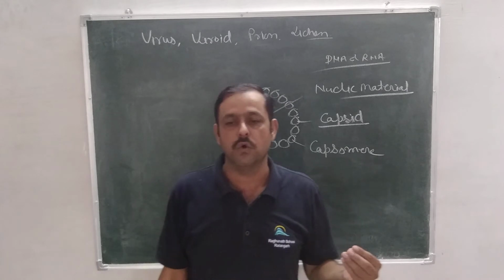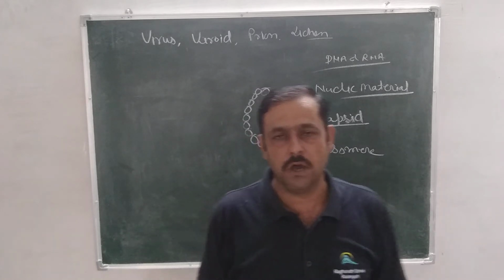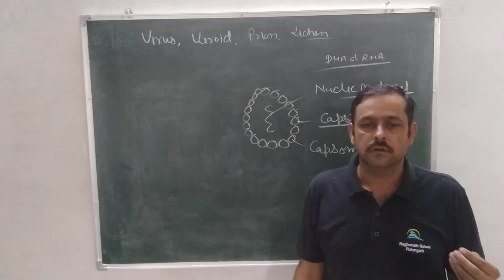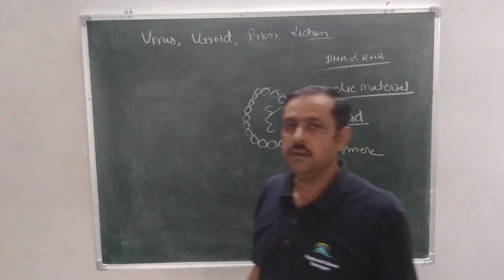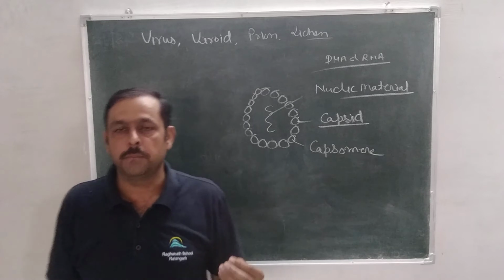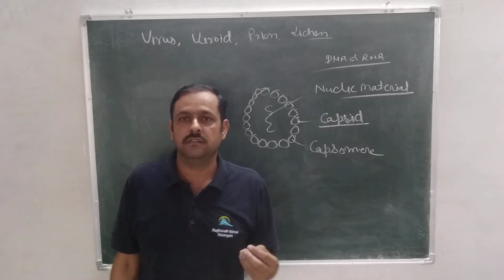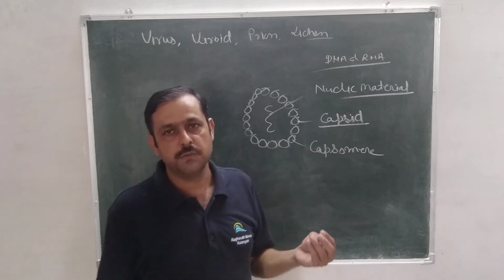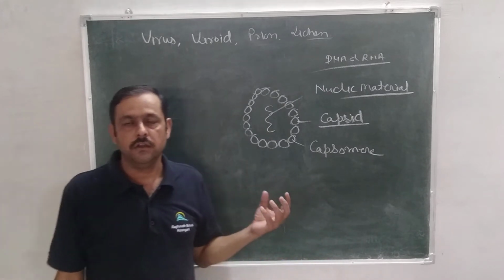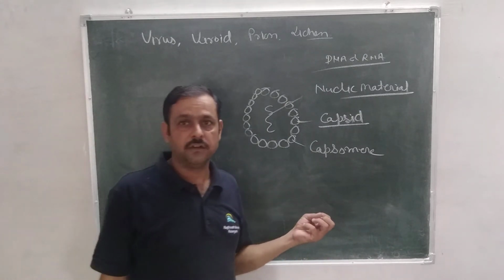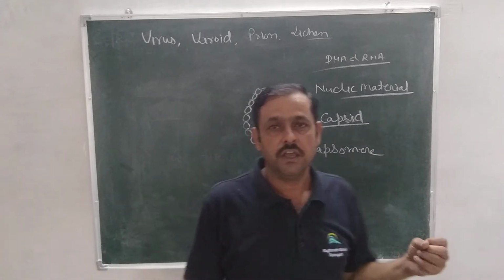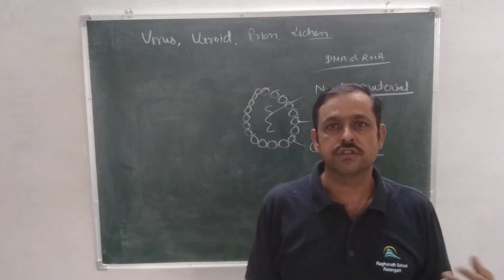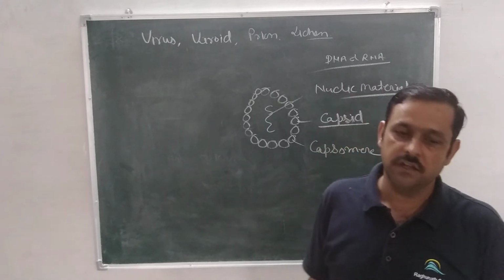D.J. Ivanovsky gave the name liquid poison in tobacco plant, and he found a disease, tobacco mosaic disease, which is found in tobacco. And whenever the extract of these plants is put on other healthy plants, they also suffer from this disease.